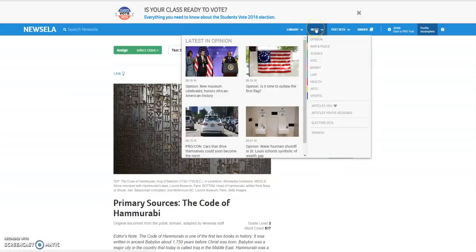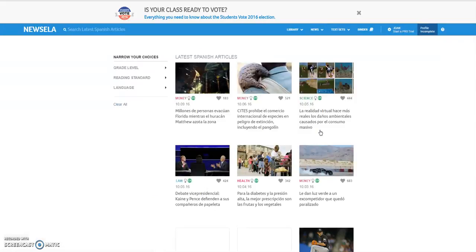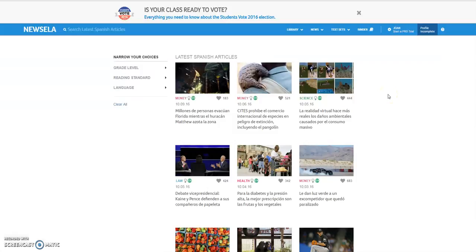News, this is going to give the most current event type articles. The topics are listed under this bar here: opinion, war and peace. You can read through those, and there is a link here to find the ones that appear in Spanish.